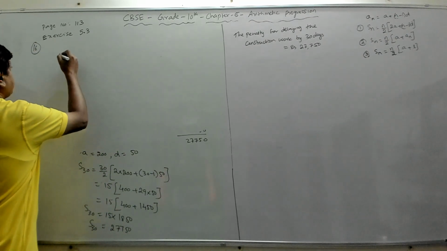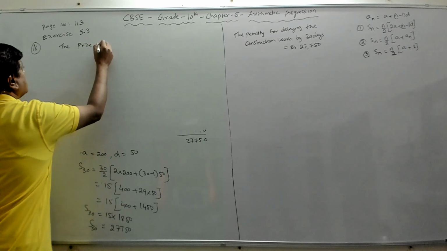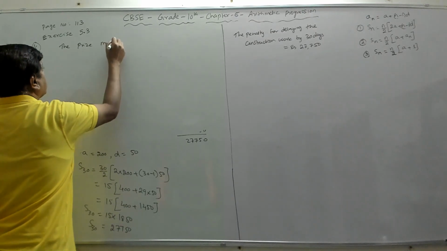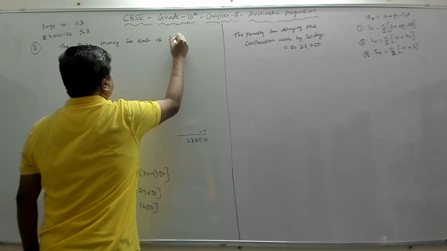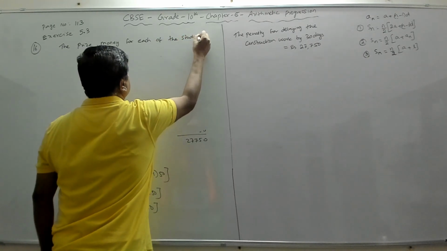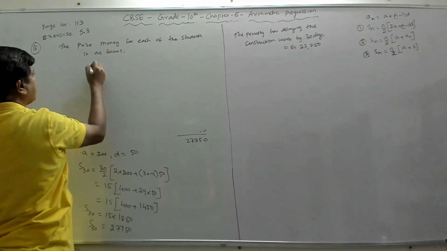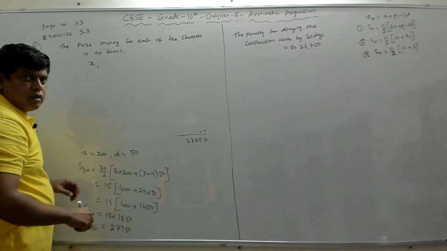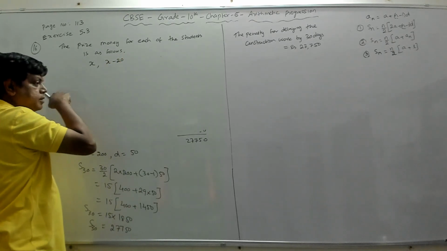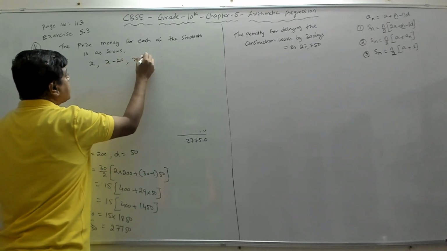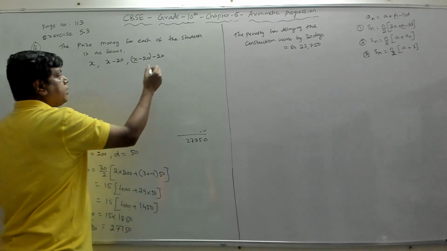So we will say the prize money for each of the students is as follows. How is it given? The first prize is, suppose, x rupees. Then the second prize will be x minus 20, 20 less than this. And the third prize will be x minus 20 minus 20, 20 less than this. So like that it goes.